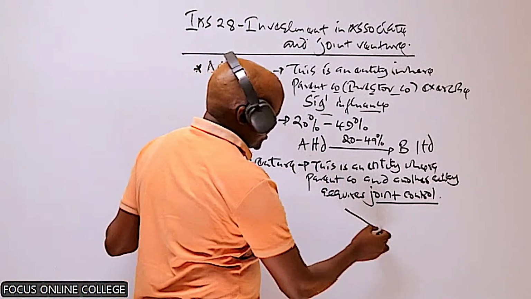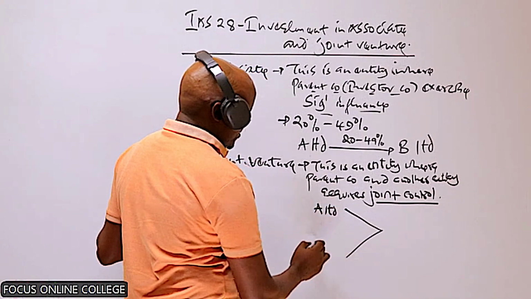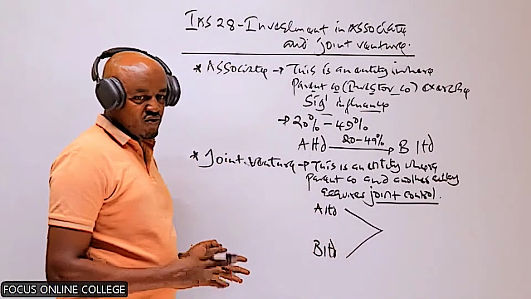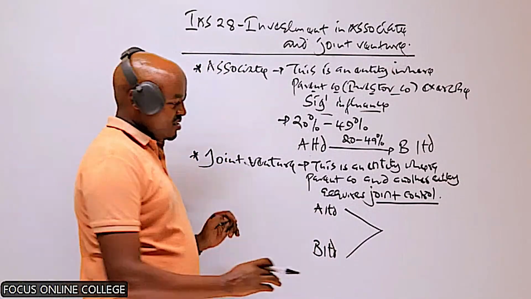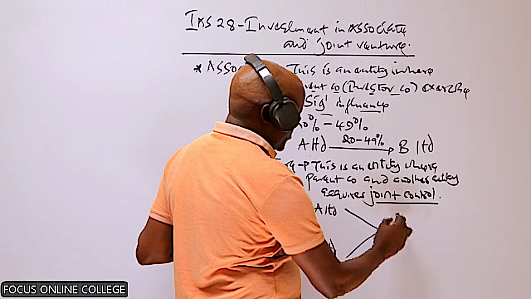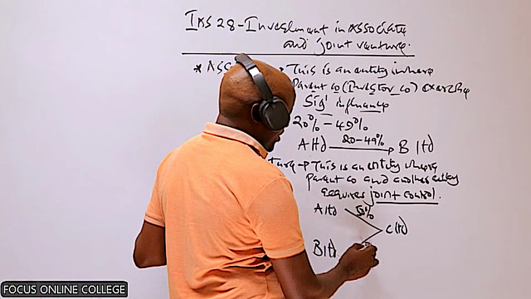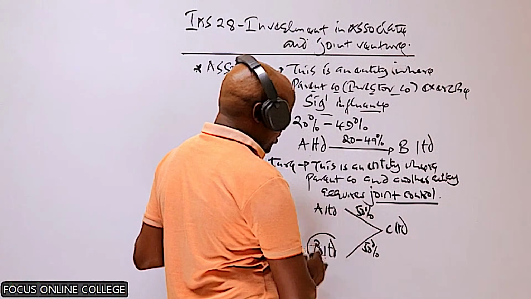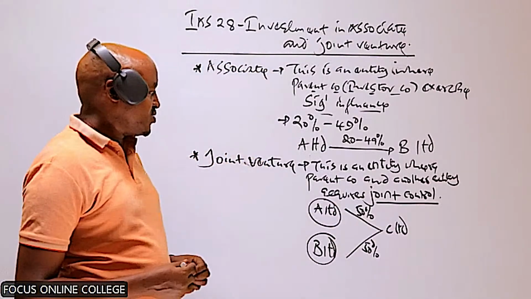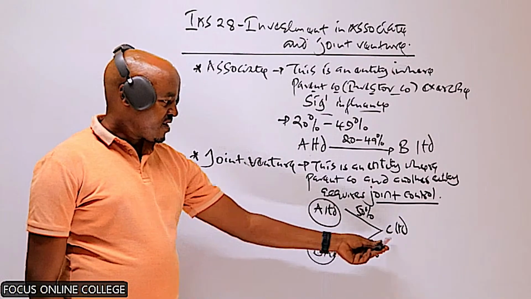it basically means that assuming we have two companies, A Limited and basically B Limited. So this company may enter into an agreement to acquire equal shareholding or to acquire equal shares in maybe a company which is called C Limited. So this company acquired 50% of the shares. The remaining 50% of the shares are acquired by B Limited. So in this case, we say that these two companies have acquired a joint control in C.